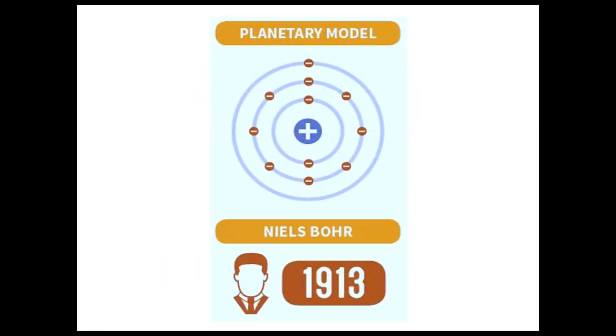Bohr, in 1913, modified Rutherford's model by stating that electrons moved around the nucleus in orbits of fixed distances and also energies, and this energy would not change, so they could not move to a different orbit. This idea was important to explain the emission light of some elements when heated.